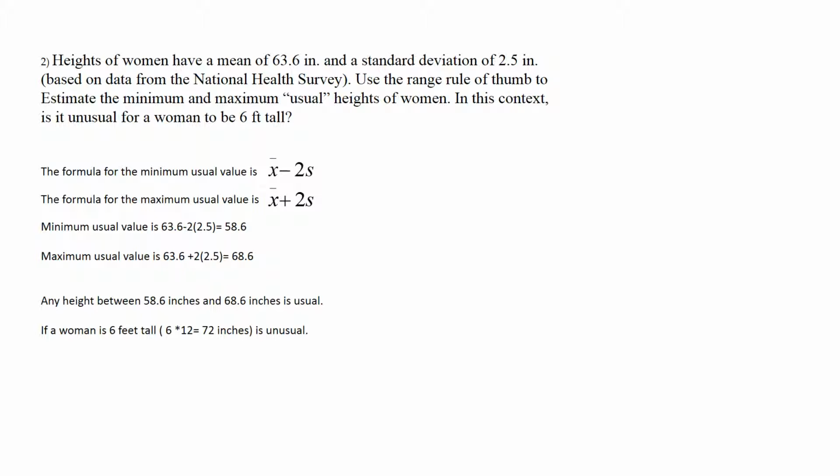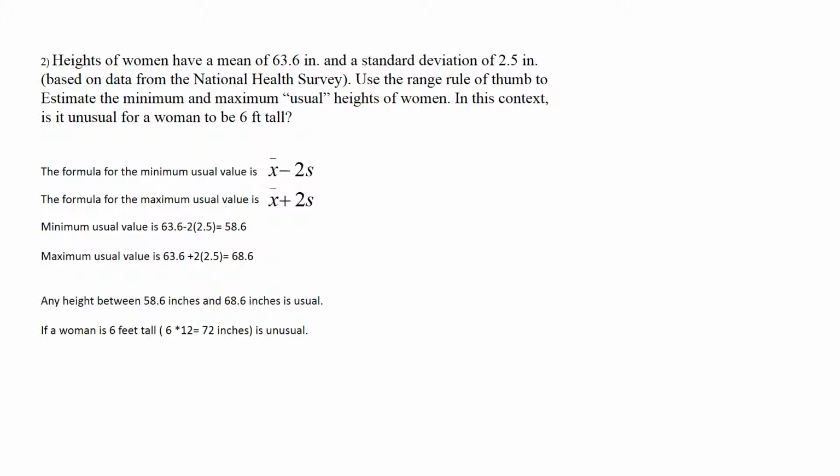The next question says heights of women have a mean of 63.6 inches and a standard deviation of 2.5 inches. And this is based on data from the National Health Survey. It says use the range rule of thumb to estimate the minimum and maximum usual heights of women. Then answer, in this context, is it unusual for a woman to be 6 feet tall? To use the range rule of thumb, remember that there's 2 parts.